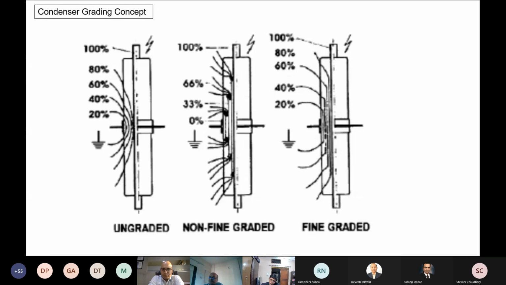This is from a very old book, the description of another variety. We saw ungraded bushing, and in graded bushing there are two types, which are non-fine graded bushings and fine graded bushings. You can see the difference in non-fine graded bushings is typically that the number of field lines, the number of electrodes which are placed to form condensers, is limited. They will have, say, 33%, 66%, and 99% or 100%. They don't have that much uniformity like a finely graded condenser.